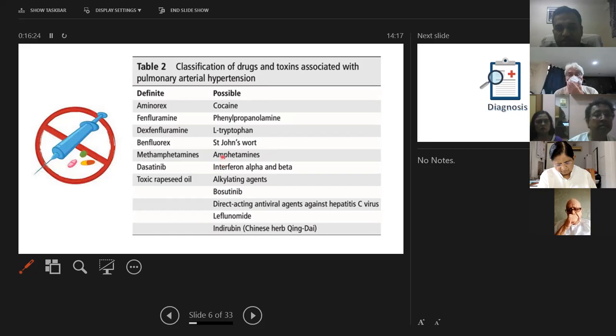What we need to be aware of, especially in young adults, because of the increased rampant use of drugs, is methamphetamines, amphetamines, and cocaine. These are very common causes of pulmonary hypertension because of drugs. And one more: alkylating agents, which we use for chemotherapy, and leflunomide, which we use for rheumatoid arthritis. All of these need to be kept in mind when we are dealing with any patient with pulmonary hypertension.